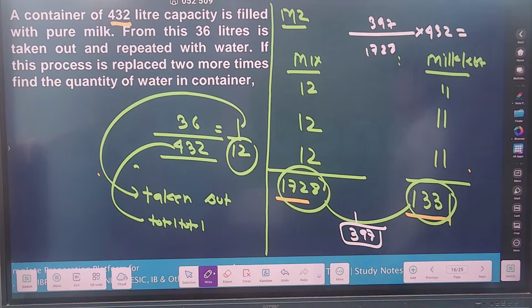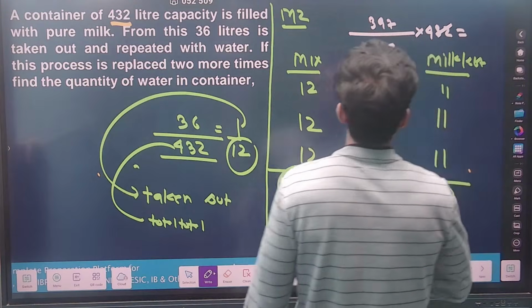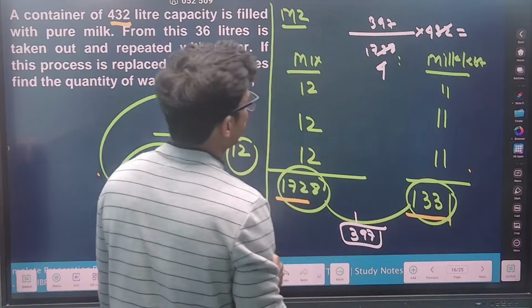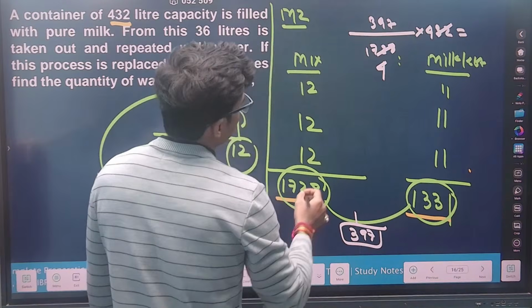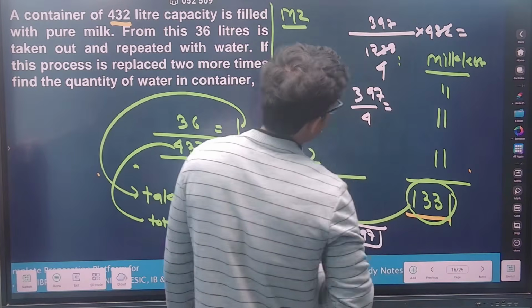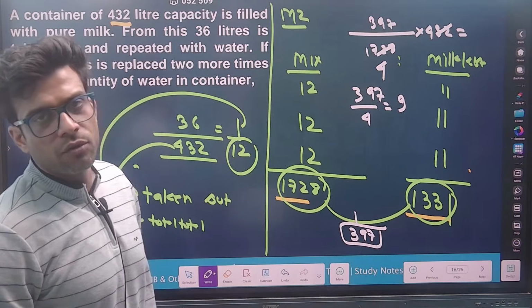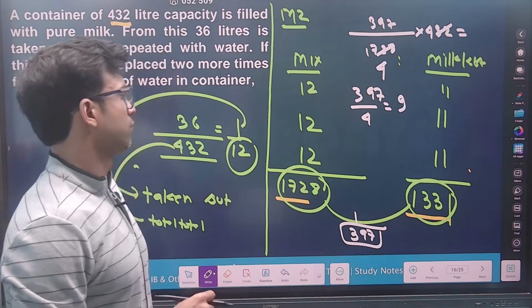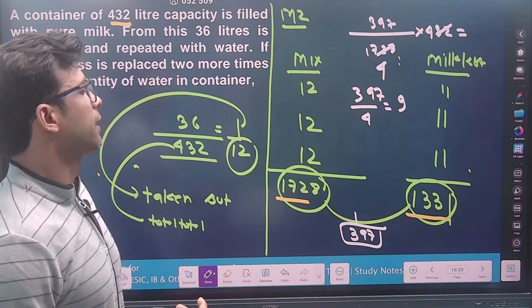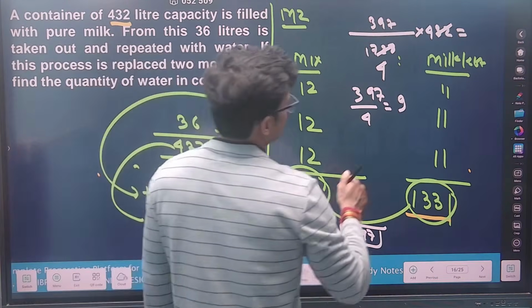Everyone is getting it? 4, and this will go like 4 times. So this would become 432 into 4, which is 1728, right? So this will become like 397 divided by 4, which is, 3 nines are 27, then 9 nines are 81, again 36, so again it is 99 point something.